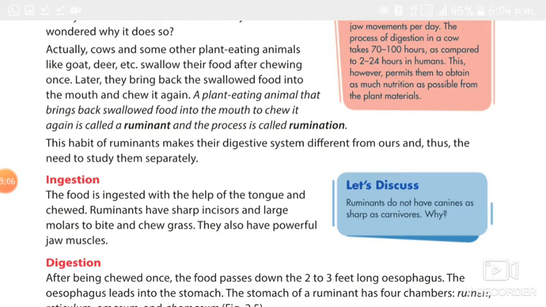Is it correct? The ruminants have sharp incisors and large molars to bite and chew the grass. What about the human? Human has incisors, canines, premolars, and molars. But the ruminants have sharp incisors and large molars to bite and chew the grass. And the ruminants have powerful jaw muscles.